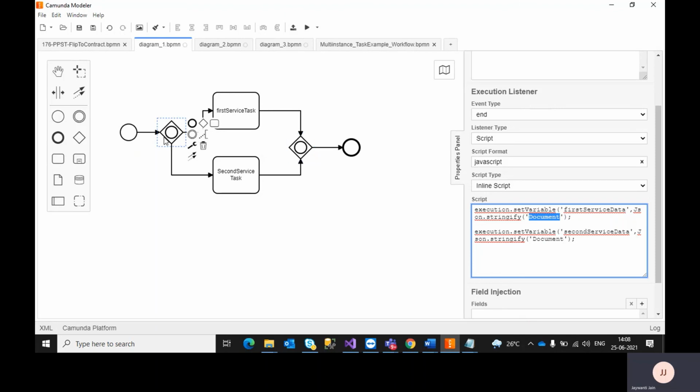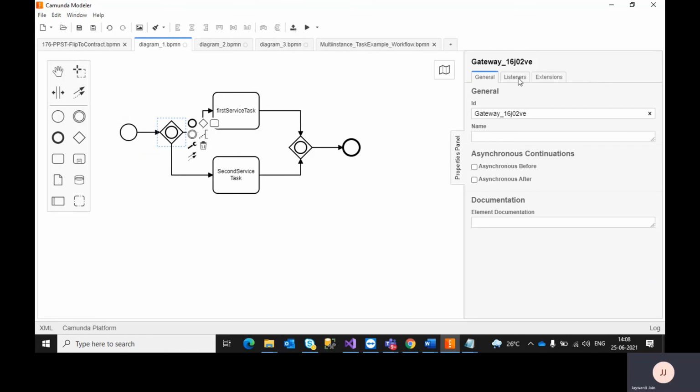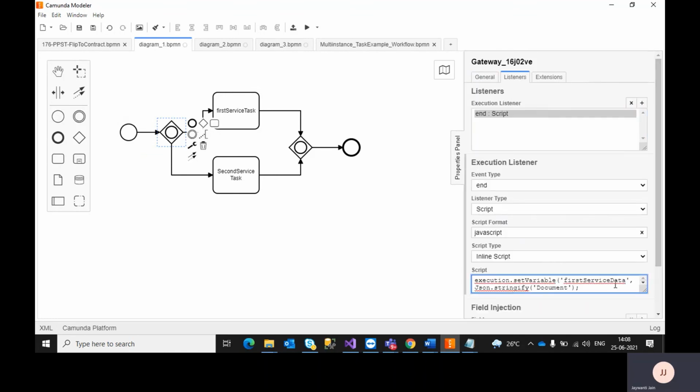Because of this parallel or inclusive gateway, I am getting a concurrency issue. Because my entire process is sync, and I am highlighting many times that my entire process is sync, only then will I get the concurrency issue. If any one of the tasks is marked async true, then you will not get a concurrency issue. Right now it's a sync process. So to avoid such a concurrency issue, I have created two variables in the listener section. If you see this, now I am using the first service data variable